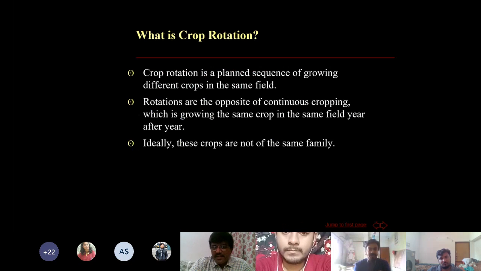So let us see in detail what crop rotation is. It is a planned sequence of growing different crops in the same field. It is just a sequence of crops. Rotations are the opposite of continuous cropping, which is growing the same crop in the same field year after year. Ideally, crops are not of the same family. It means they should be different kinds of crops. They should not belong to the same family. Their nature should be different. Their nutrient requirements should be different, and so on. So this is the meaning of crop rotation.